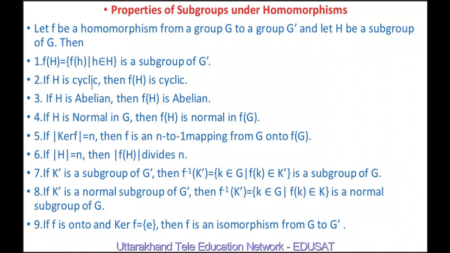If H is cyclic, then f(H) is also cyclic. If H is abelian, then f(H) is also abelian. If H is normal, then f(H) is also normal in f(G). If the number of elements in the kernel of f is equal to n, then f is an n-to-1 mapping from G onto f(G). If the order of H is n, then the order of f(H) divides n.